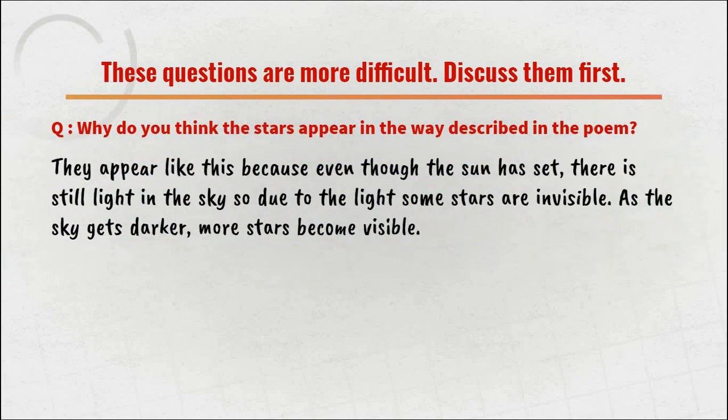It is said so because even though the sun has set, there is still light in the sky. Due to the light, some stars are invisible. As the sky gets darker, more stars become visible. It's right that the sun has set, but there is still the light of the sun in the sky. So because of this light, there are several stars which are invisible. As the sky is getting darker and darker, more stars are becoming visible.